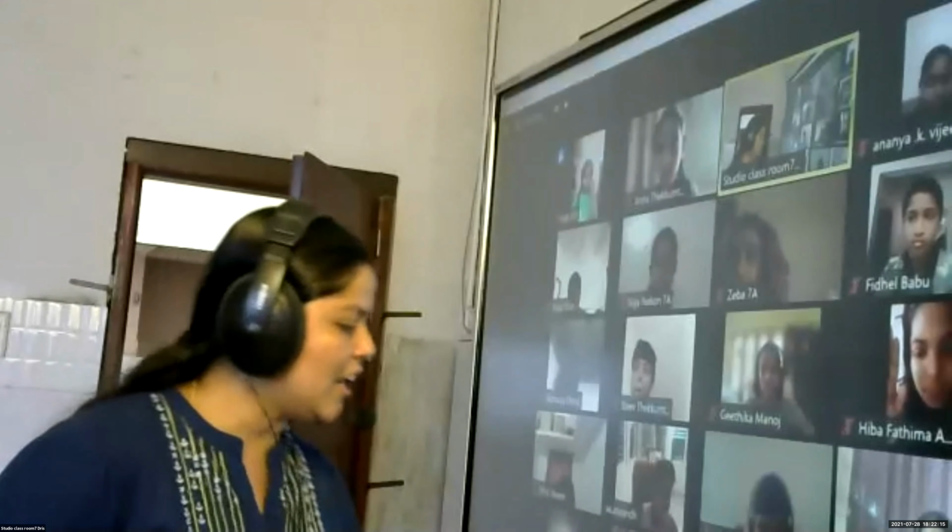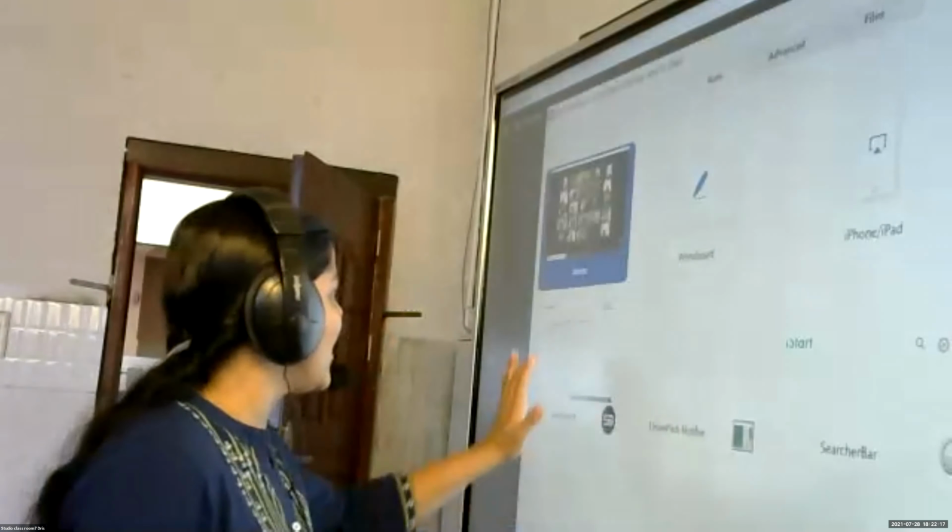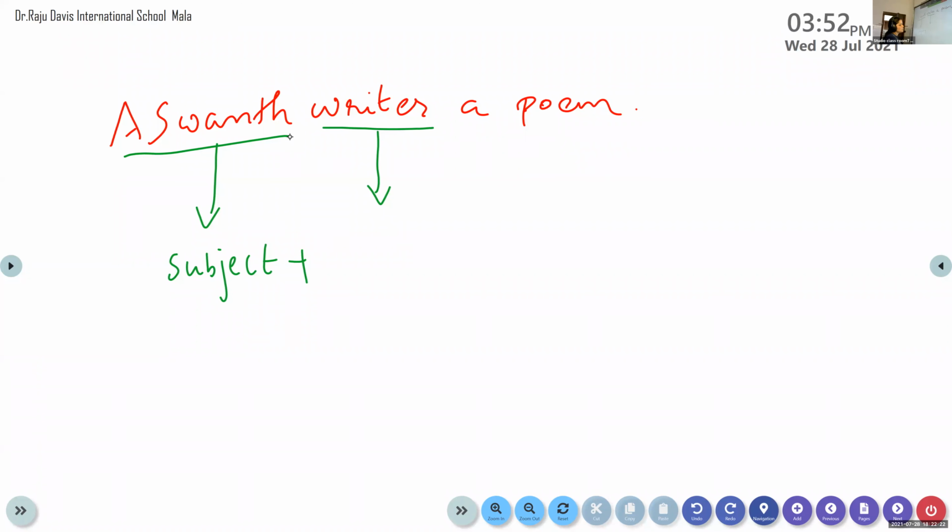See, look at the sentence here. Ashwant, you look at the sentence here. Have I used the word am, is, are here in the sentence? No, ma'am. Look at, observe the sentence. Have I used the word am, is, are anywhere in the sentence? No. Then how can you frame a rule with am, is, are? My question, Ashwant is the subject. You said correct answer. Okay. So what is rights? Ma'am, present form of the verb. Louder? Present form of the verb. Yeah, it is the present form.